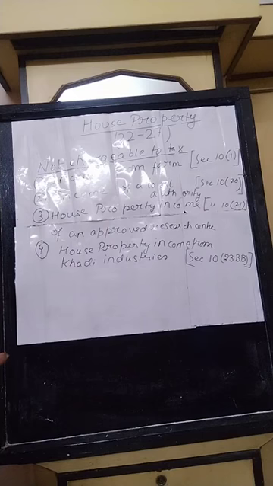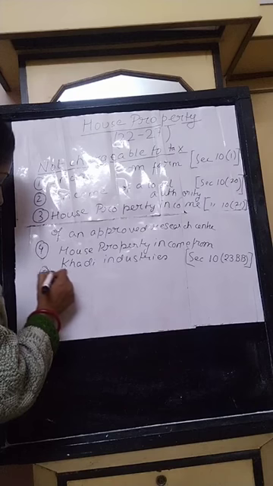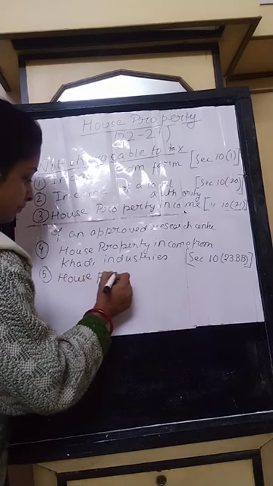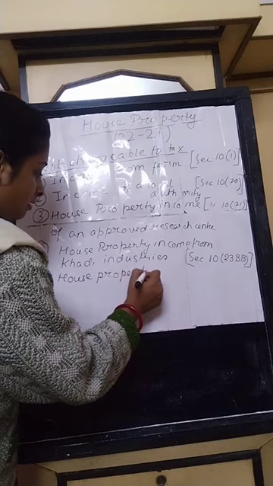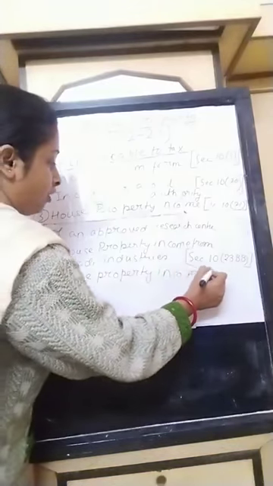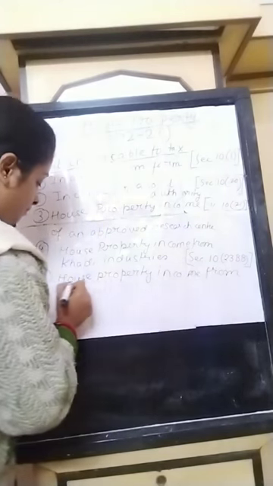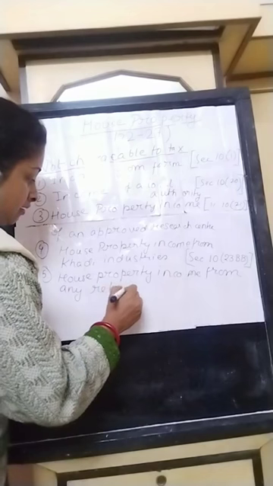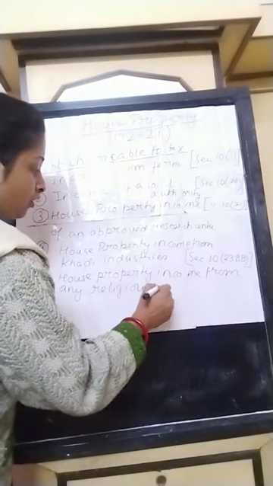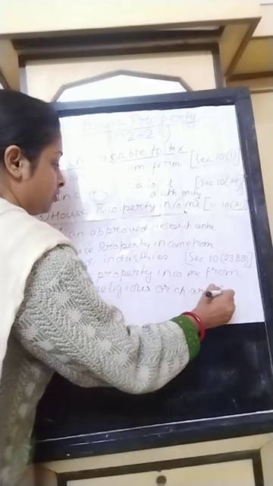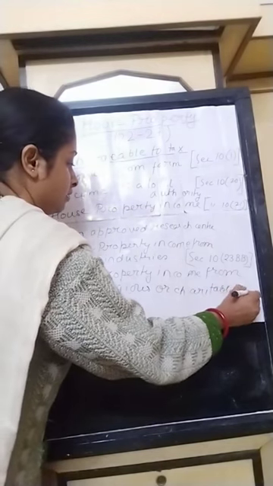Now next, number 5, is house property income from any religious or charitable trust.